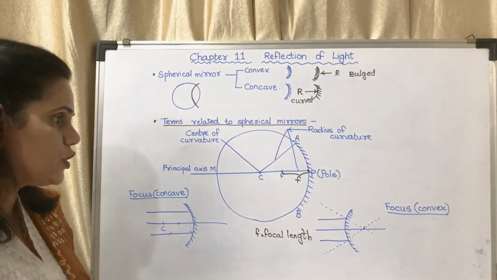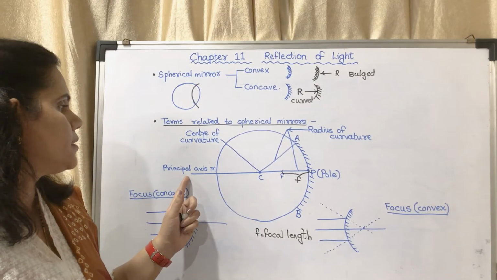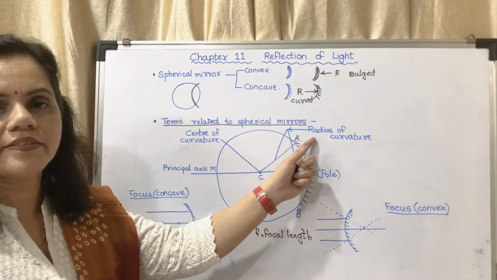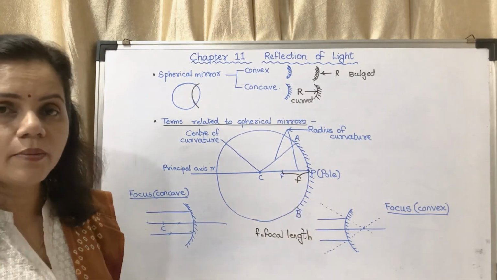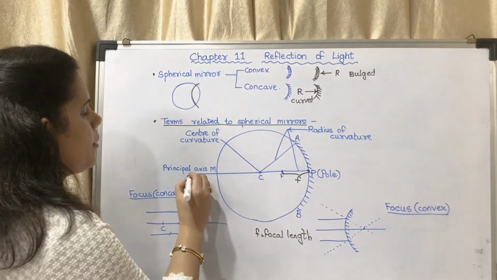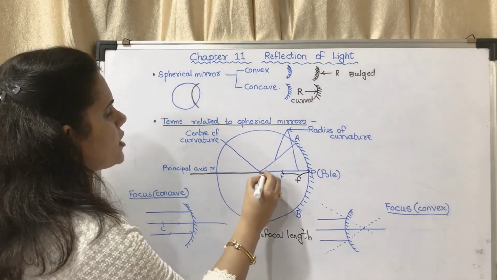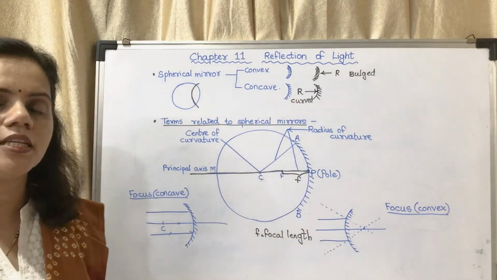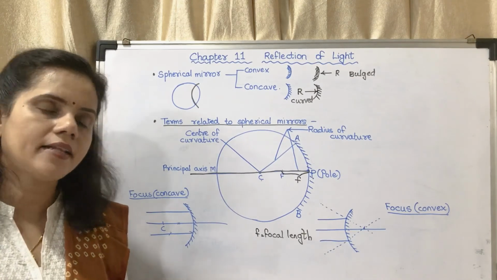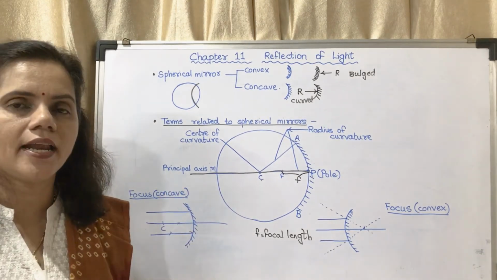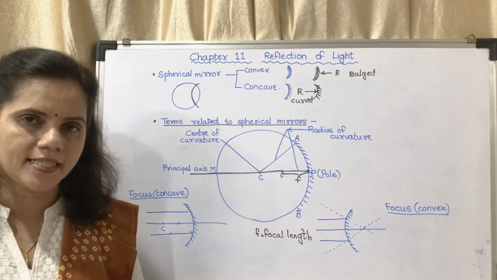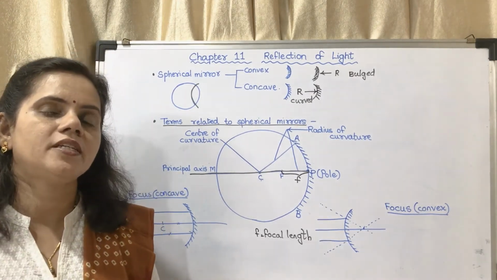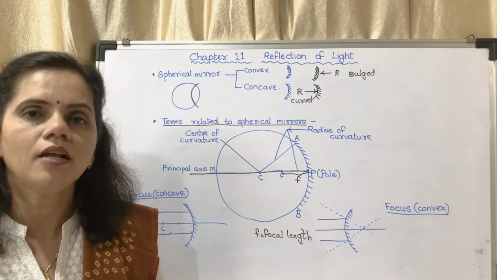So the main components: center of curvature, radius of curvature, pole. One more is there, the line passing through the center of curvature and the pole, C and P. That line is called the principal axis. In some textbooks there is a misprint. It is principal axis and not principal focus.